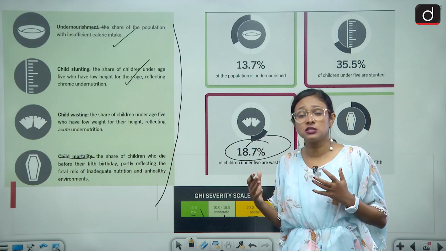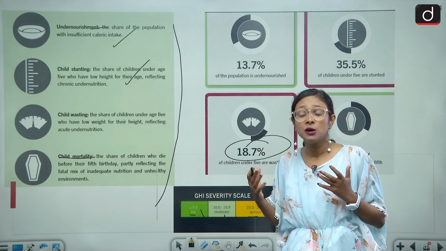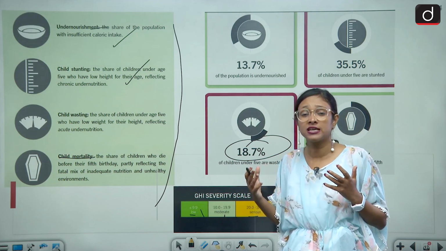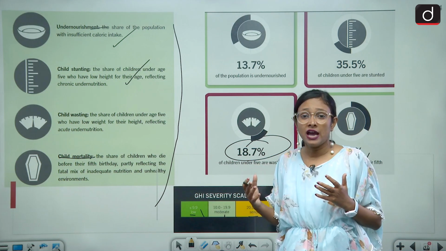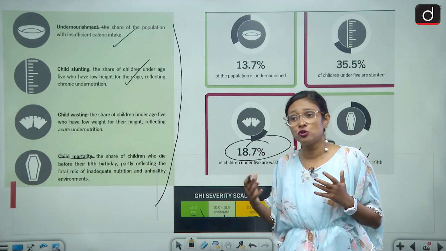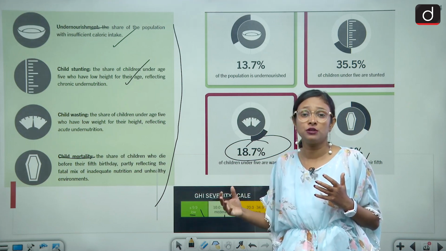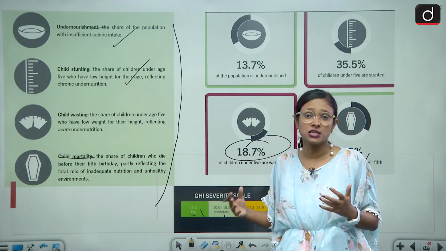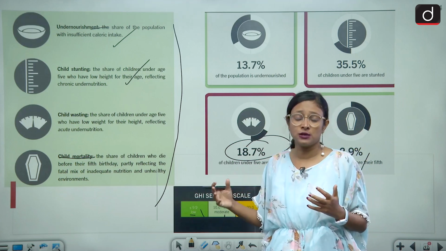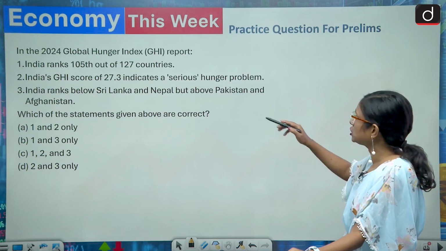This is a very serious question: why are we not able to improve our rank much, and why is India still categorized under the serious category? This shows that most of the population lives below the poverty line, and we need to work on hunger. We need to work on the nutritional aspects of the children and their mortality rates. Now we'll come to the question part.